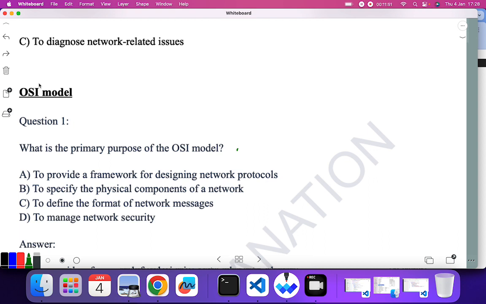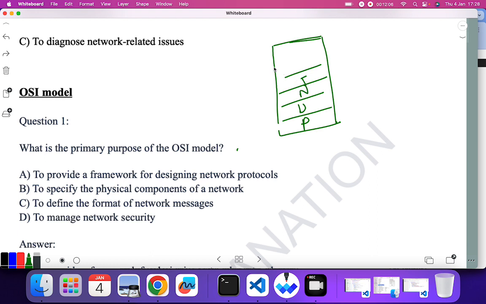OSI model. Okay, so before going to this portion, we have to understand this. So OSI was developed by ISO and it consists of 7 layers. First layer is physical layer, second layer is data link layer, third is network layer, fourth is transport layer, fifth is session layer, sixth is presentation layer, and seventh is the application layer.